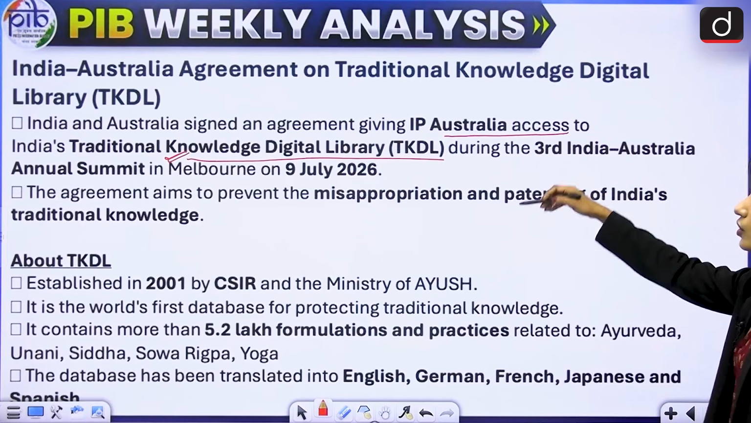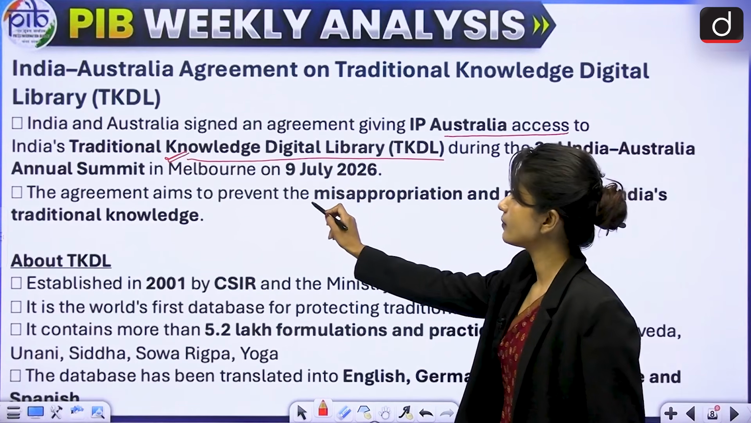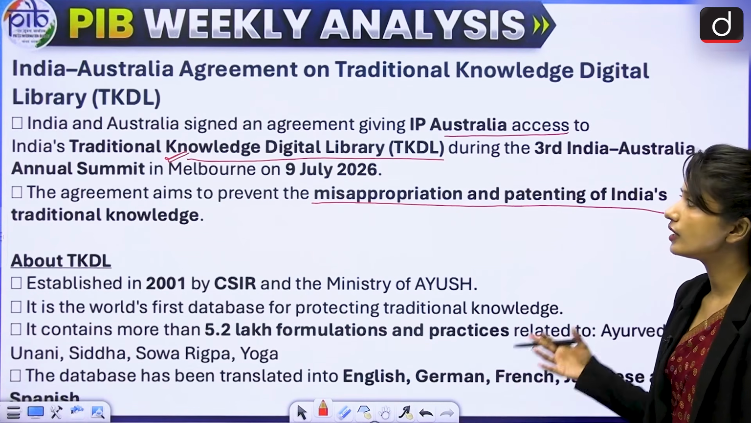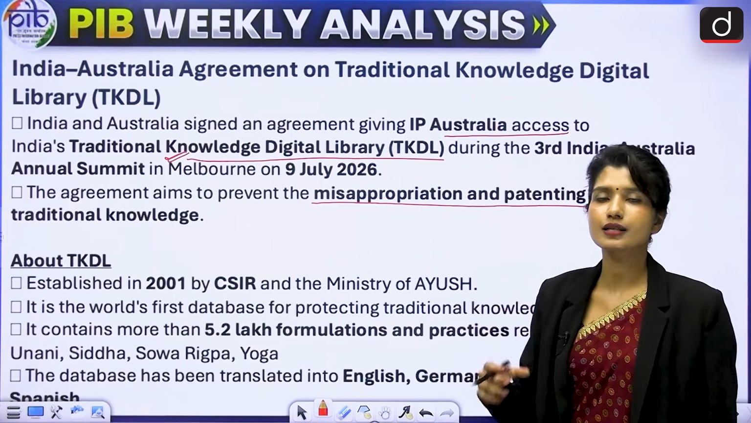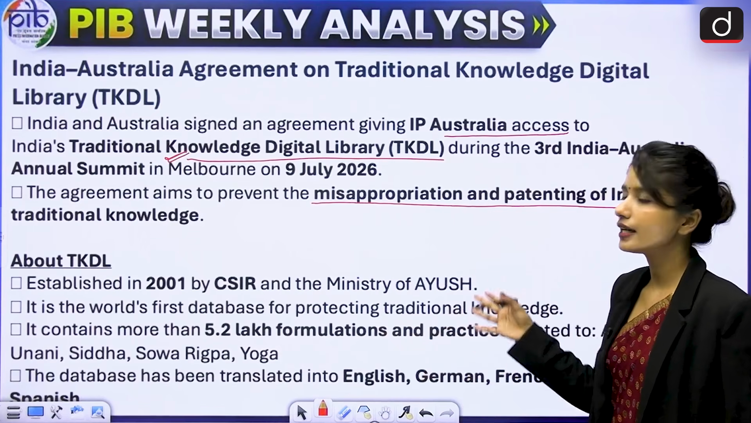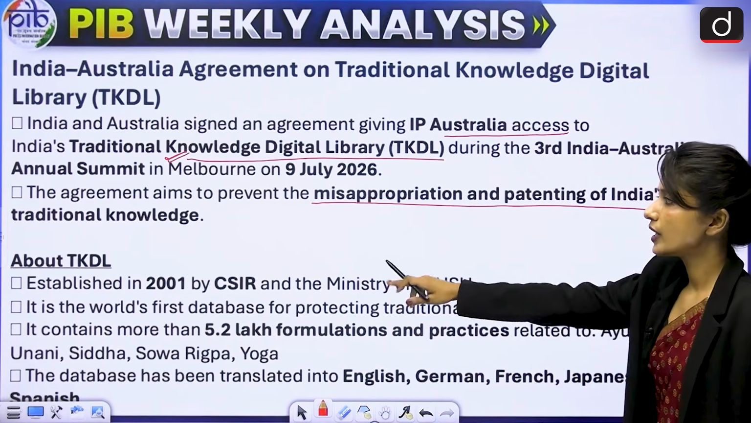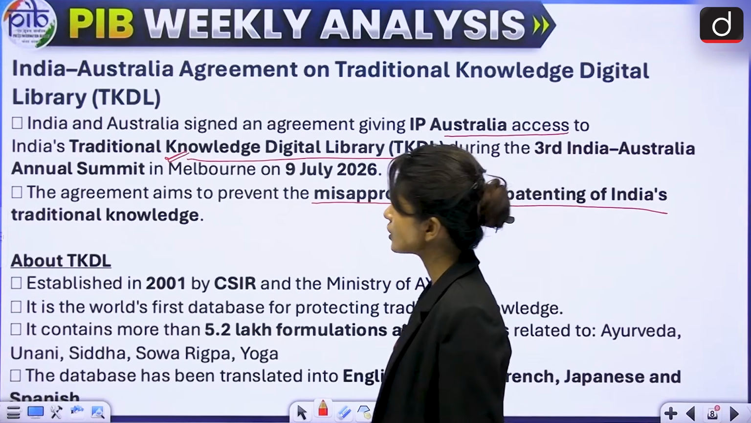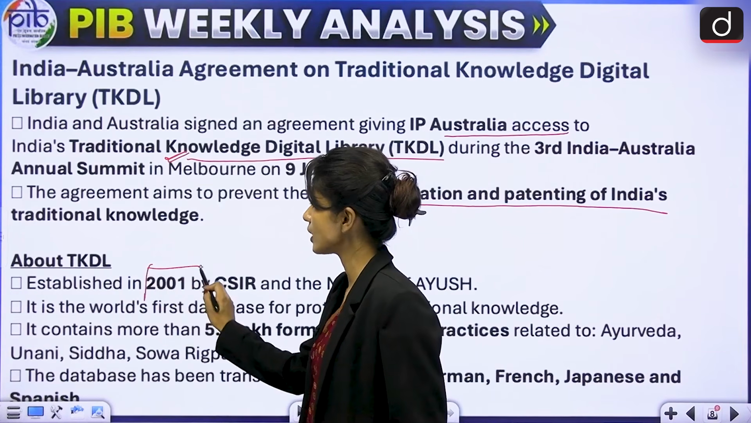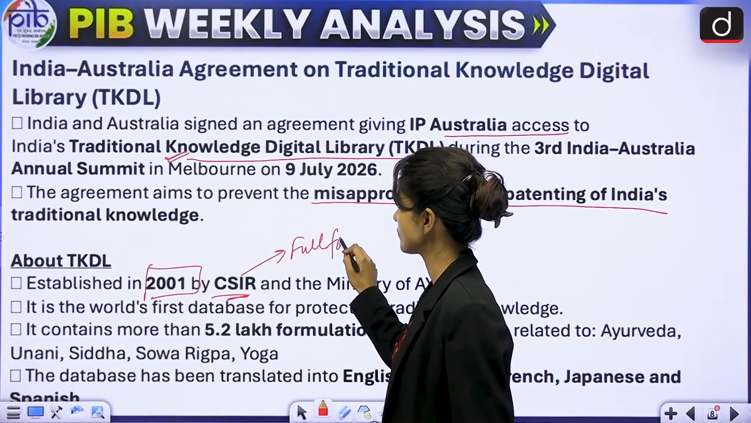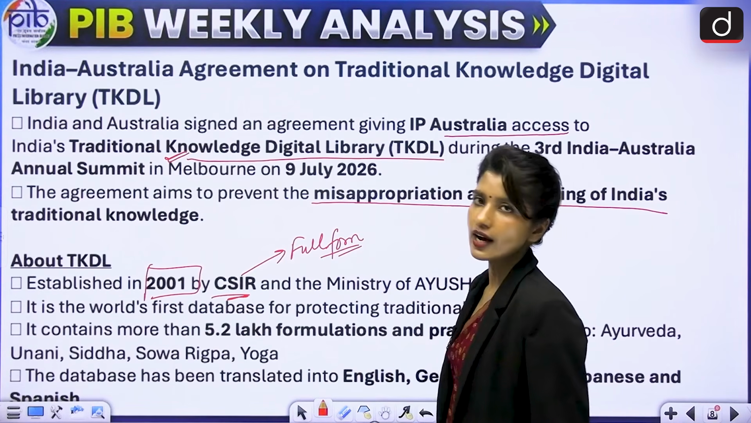The agreement aims to prevent misappropriation and patenting of India's traditional knowledge. Of course, if somebody knows that this knowledge already exists, somebody else cannot patent it. And for that, they need that knowledge first. For that, this digital library is going to help. So this TKDL, that is Traditional Knowledge Digital Library, was established in 2001 by CSIR. You have to tell me the full form of CSIR in the comment section. And along with it, the Ministry of Ayush.